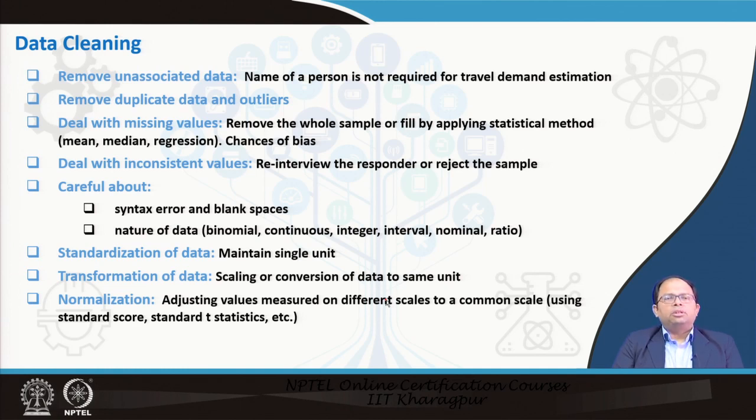And finally, we can also normalize the data. That means adjusting values when we are using data of different scales. We can also bring it to the same format by normalizing it. What it means is adjusting values measured on different scales to a common scale, and this could be done using standard scores, standard t-statistics, and so on. So these are the different ways we can do data cleaning.